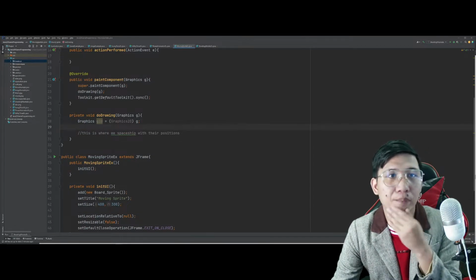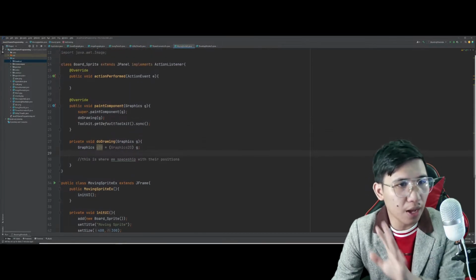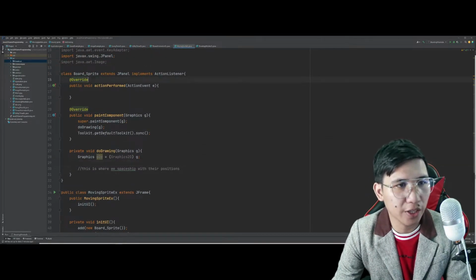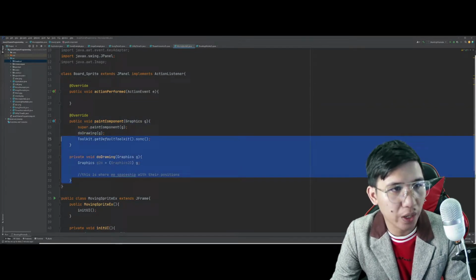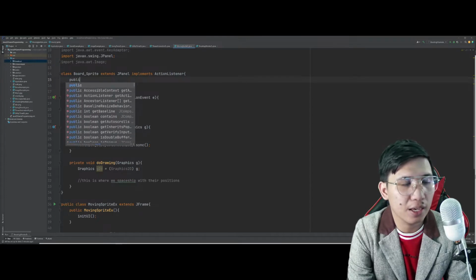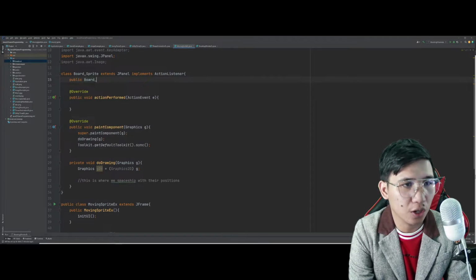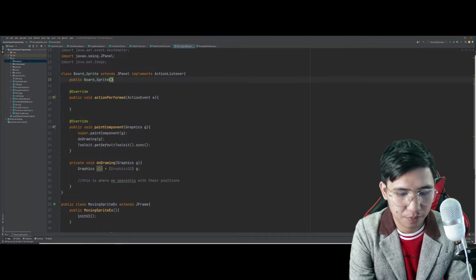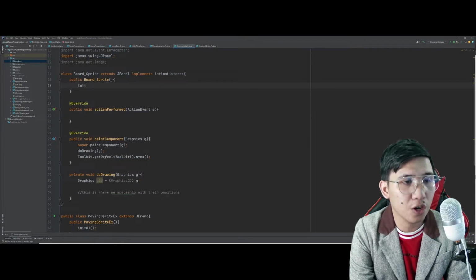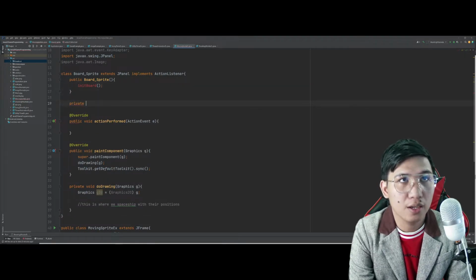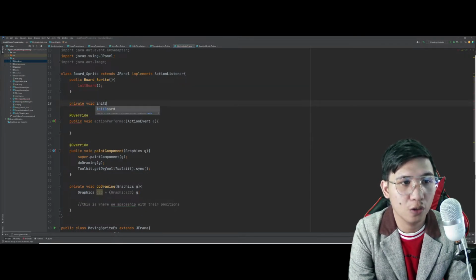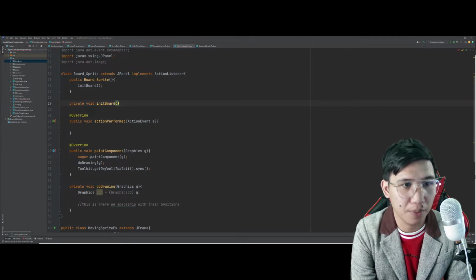Okay? So, may kulang pa tayo dito eh. Okay na si action perform, meron na si paint component, meron na si do drawing. We are lacking the constructor sprite. Yan. For the constructor, set natin si board natin. Again, board is where all of the happenings in your game will take place.